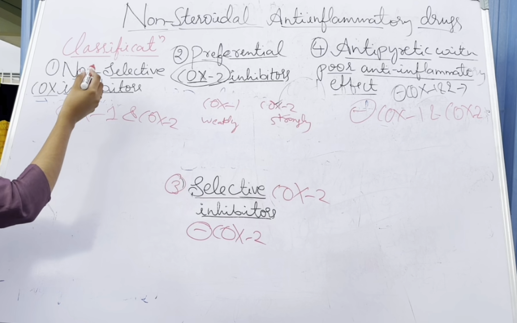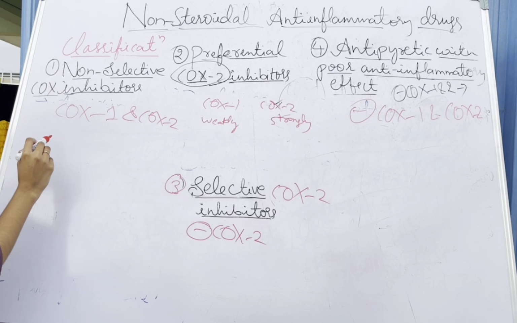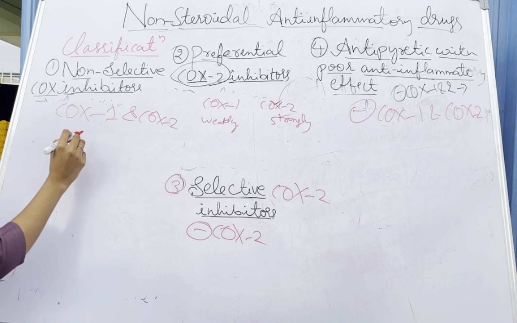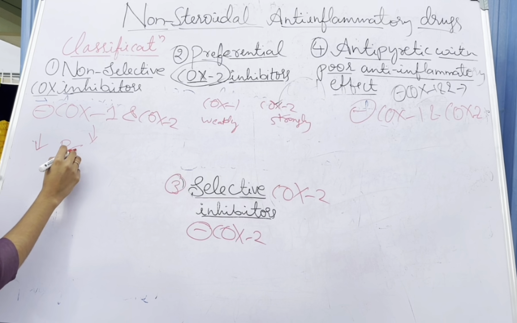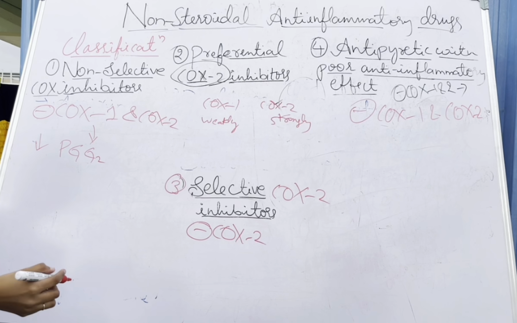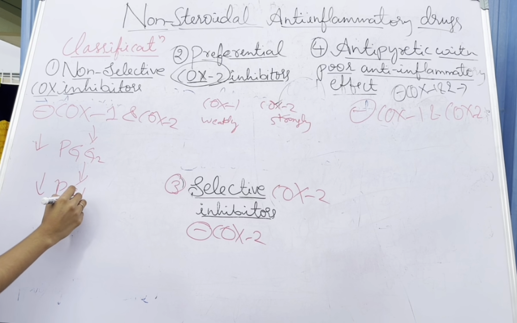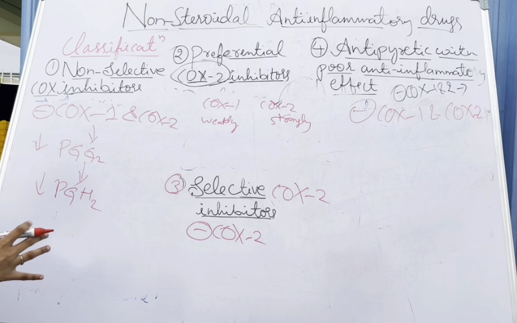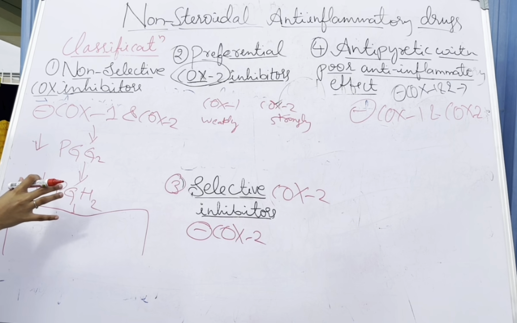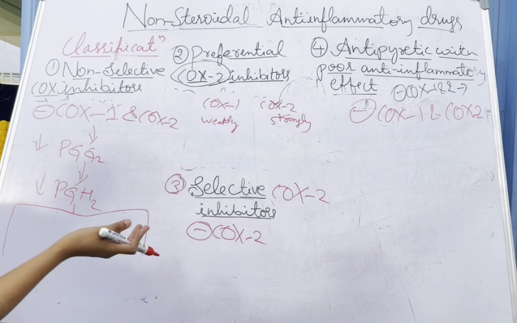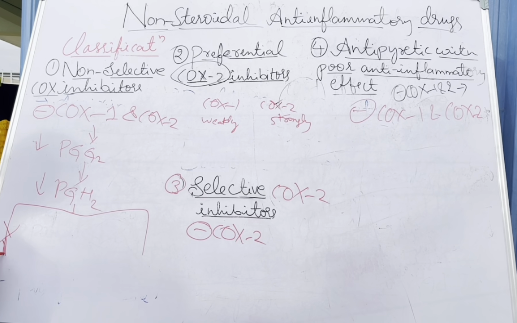So the non-selective COX inhibitors inhibit both enzymes, COX-1 and COX-2. When COX-1 and COX-2 are inhibited, it leads to decreased formation of prostaglandin G2, which leads to a decrease of prostaglandin H2. PGH2 is a precursor responsible for the formation of other prostaglandin synthesis, so those substances also decrease.